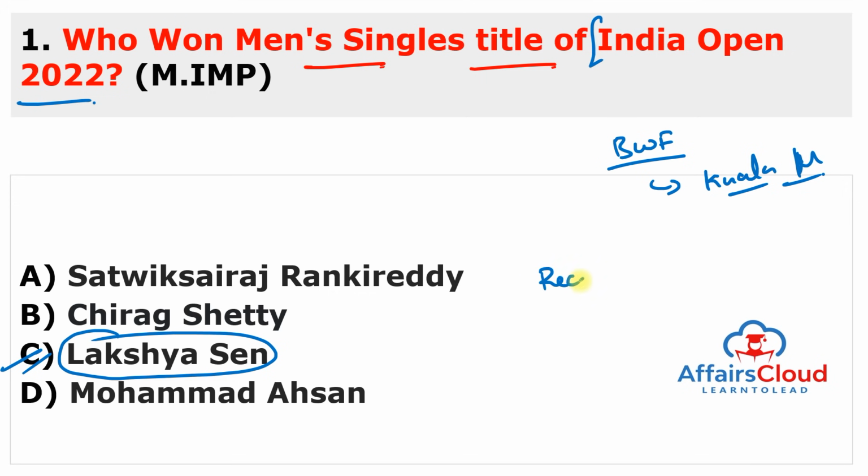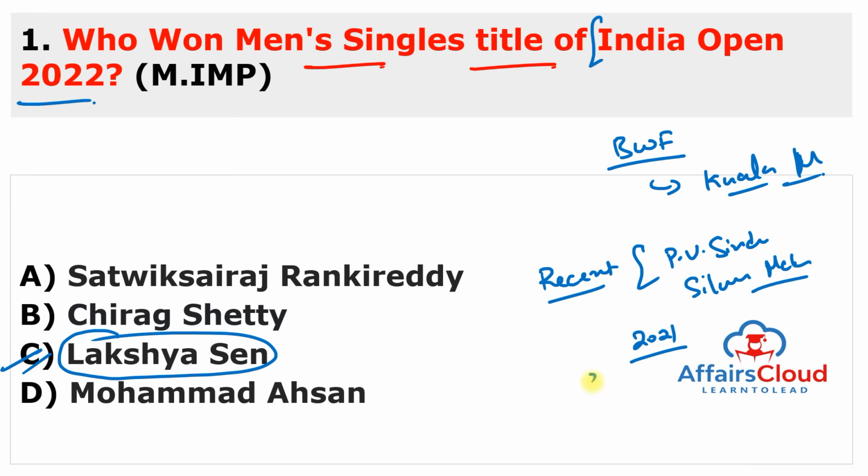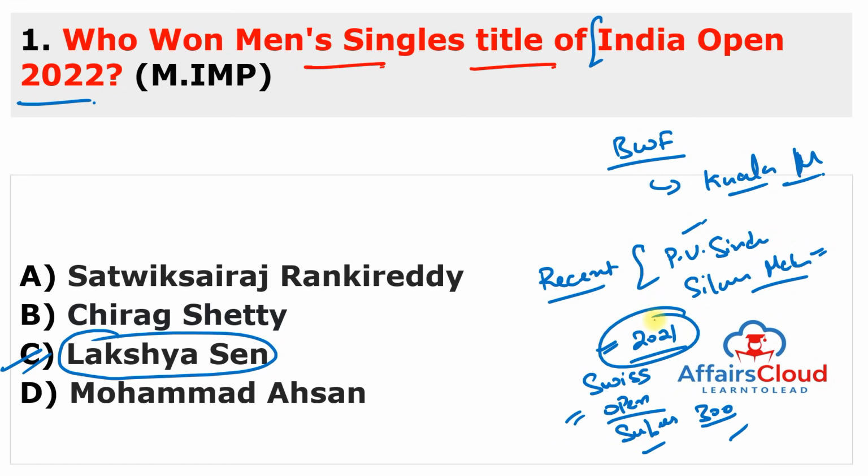And you can also remember recent news. Shuttler PV Sindhu recently won the silver medal in the 2021 Swiss Open Super 300, and this was conducted in the year 2021. So PV Sindhu won the silver medal in the Swiss Open Super 300 in 2021, and this tournament happened recently, so that's why you have to remember.